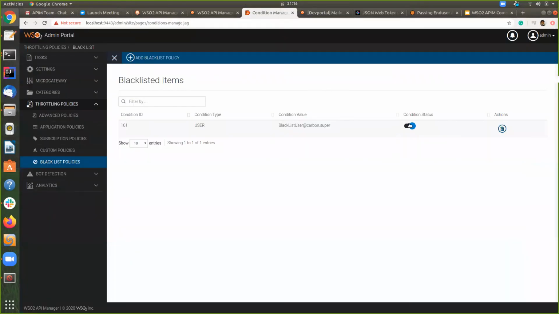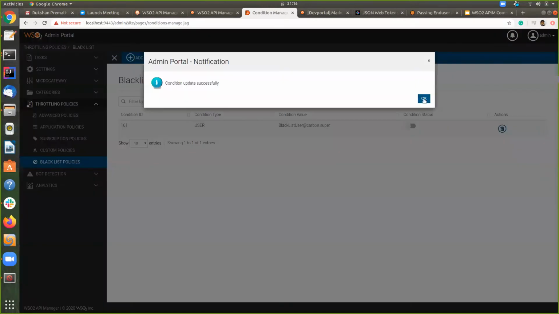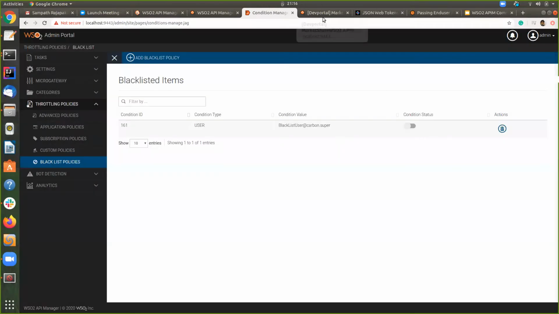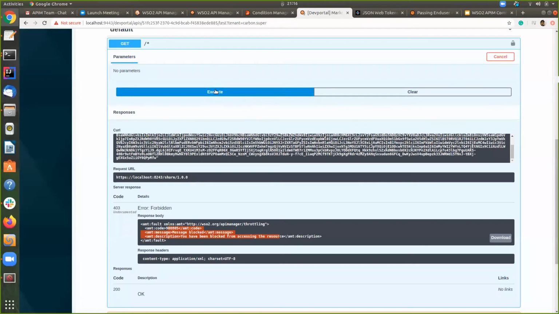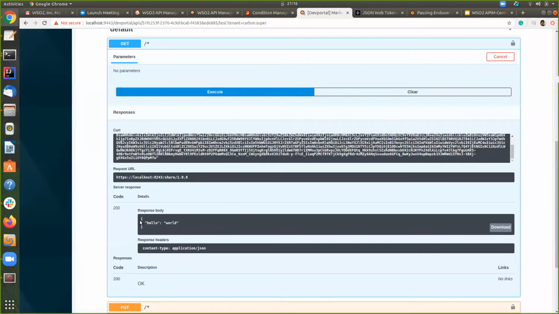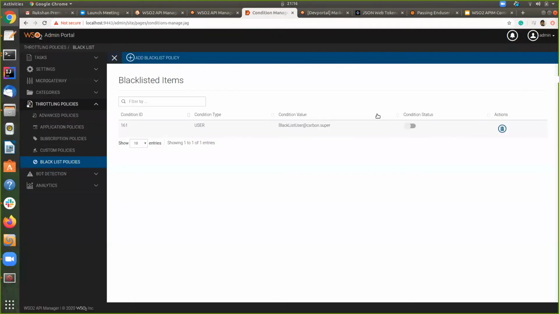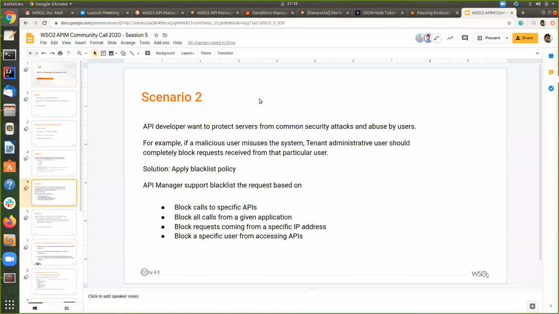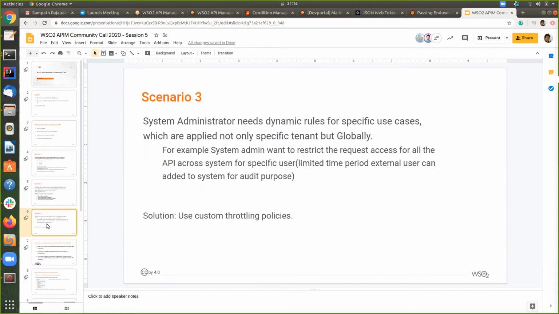And we can simply uncheck this condition to reverse that. If we uncheck this and execute this again, you can see it's successful. So just by checking and unchecking this, we can block the particular user. So that's scenario 2, and how we can block particular malicious users. And let's quickly go to scenario 3.